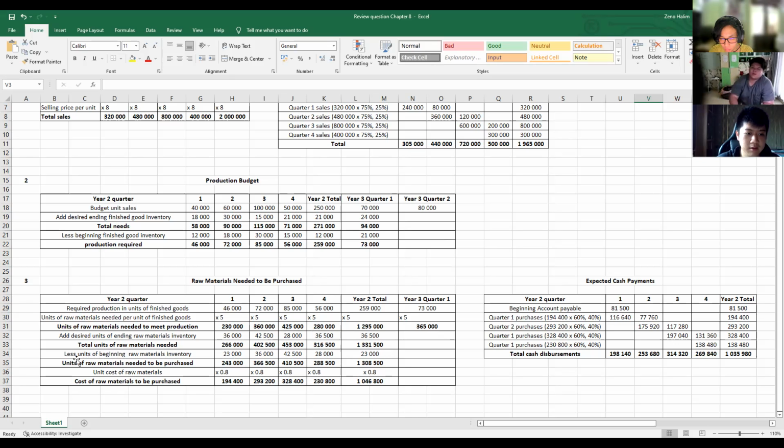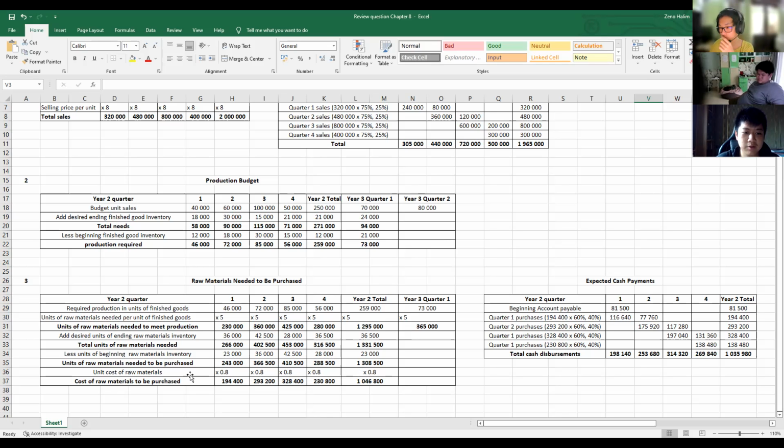1,331,500. And for the last, units of beginning raw materials inventory, we will take the 10% from the units of raw materials needed to meet production. So 230,000 will be 23,000, 360,000 will be 36,000, 425,000 will be 42,500, and the 280,000 will be 28,000. So after that, we can add all this, reduce all this, and we'll get the units of raw materials needed to purchase, which is 240,000, 366,500, 410,500, 288,500, and for the total would be 1,308,500.